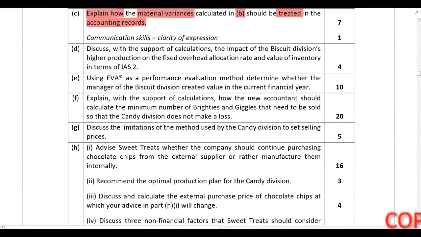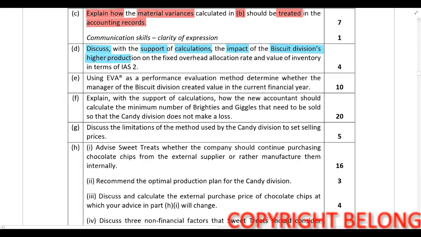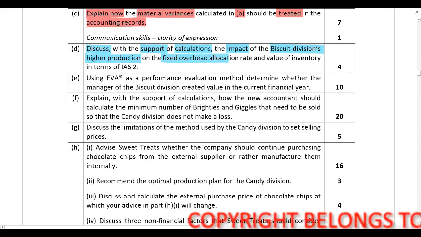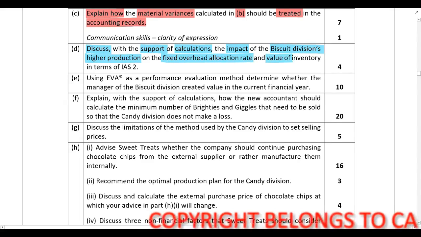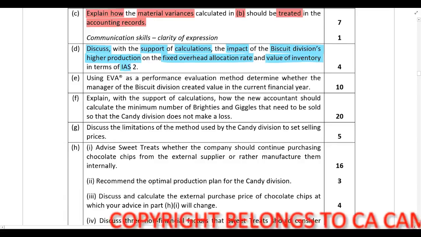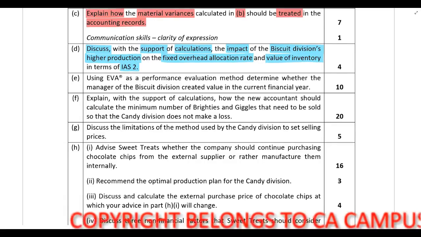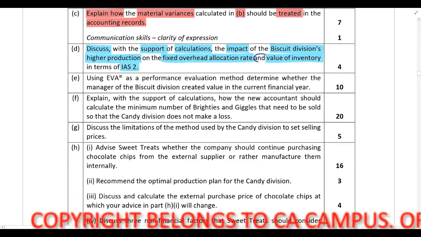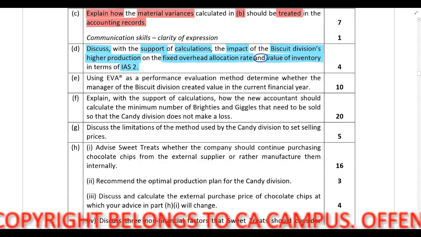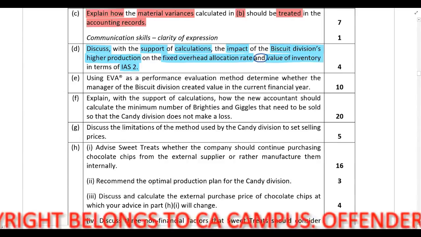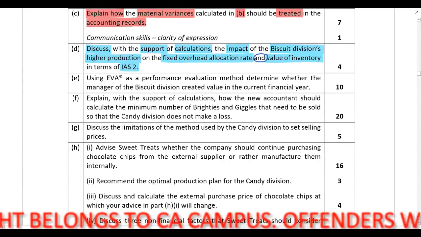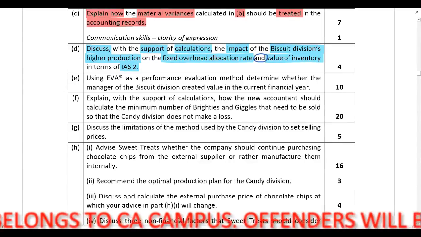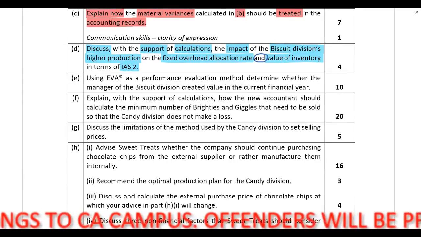In Part D, discuss, with the support of calculations, the impact of the biscuit division's higher production on the fixed overhead allocation rate and value of inventory in terms of IAS 2. So let's just circle that "and" over there so that we make sure we answer both parts of the required. And please note, this is not just calculations or just discussion. We need to discuss with the support of calculations.